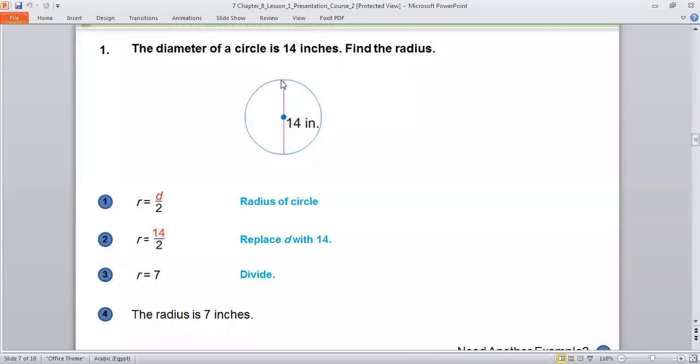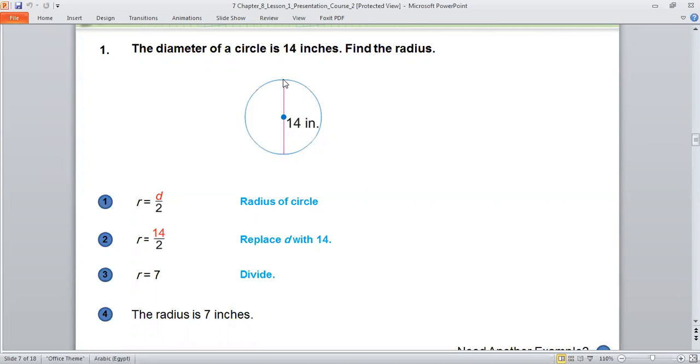Again, grade 7. If I have the total line, the total red line, I call it the diameter. But the small one here, I will call the radius. I will call this line the radius. I said that the diameter, this line, is double the radius. It will be twice the radius.